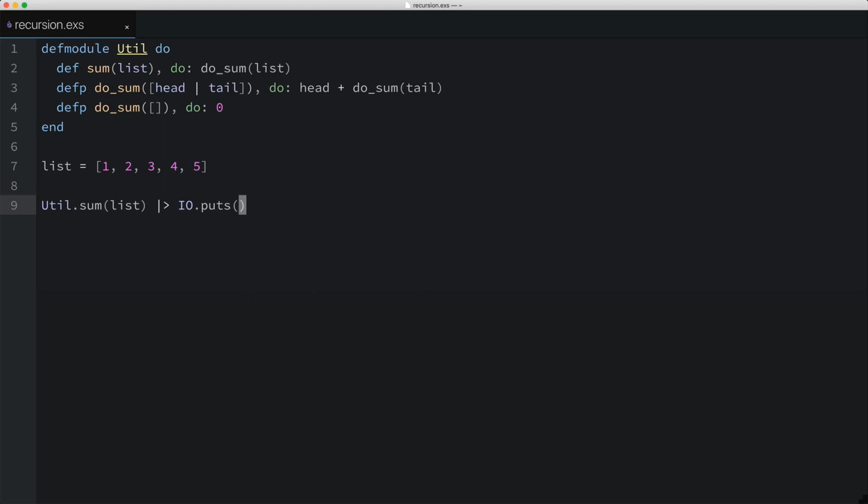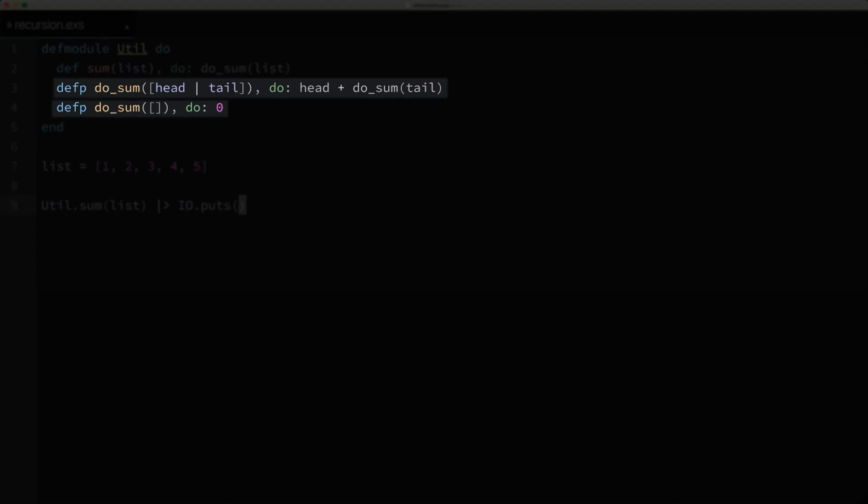Let me explain. There's a way of describing these two functions that we wrote. This function clause that matches on an empty list is called the base case. The base case is the function clause that interrupts the recursive function calls when recursion is no longer appropriate. In our example, the base case is when we've dealt with every number in our list, thus we're left with an empty list. Now, this function clause can be called the recursive case or the reduction step. When this function clause is called, there's still work to be done, thus the recursive function call here.